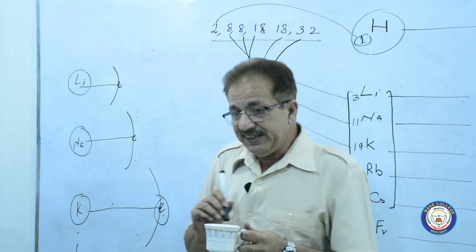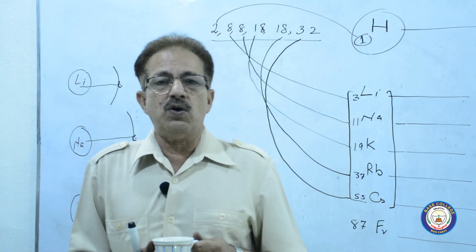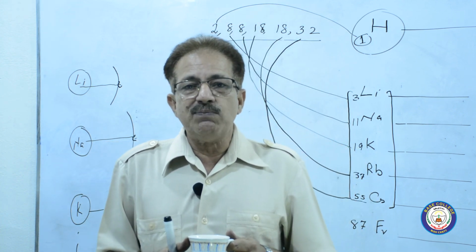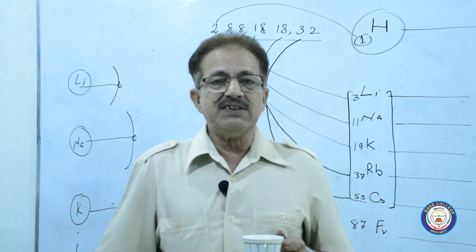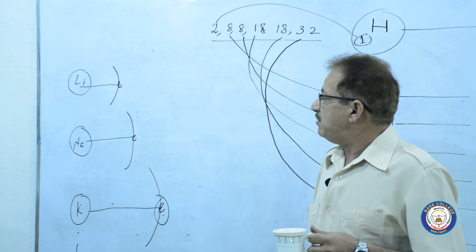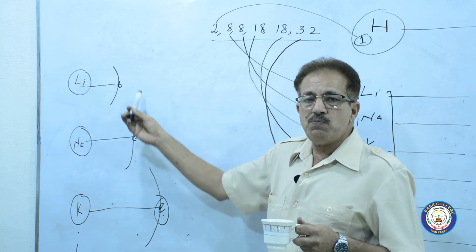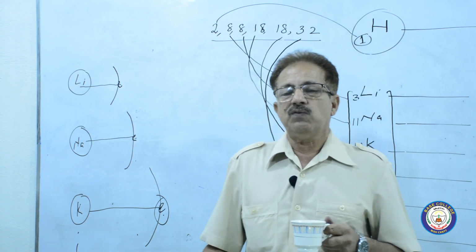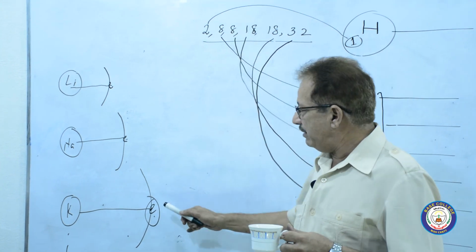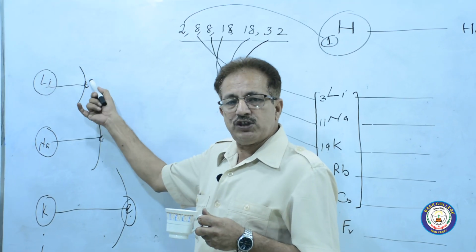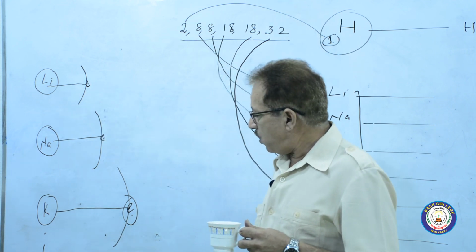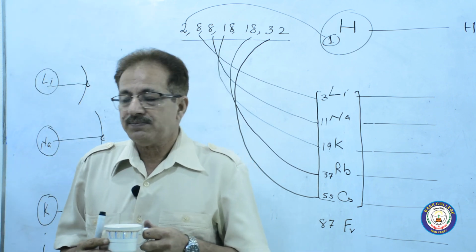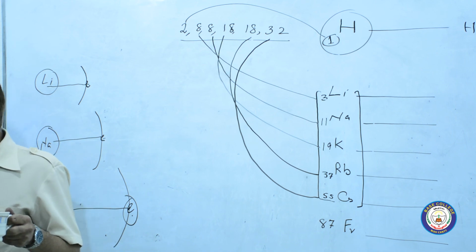So when we change the position of the electron in the outermost orbit of these atoms, their melting and boiling points will be lower, since less temperature will be required. That's why the melting and boiling points decrease from top to bottom, because the electron in the valence shell is moving away from the nucleus. It is less tightly bound here, and here it is the most tightly bound electron. So the bonding of the electron decreases, and the melting and boiling points also decrease. These are the trends. Later on we will write this one.